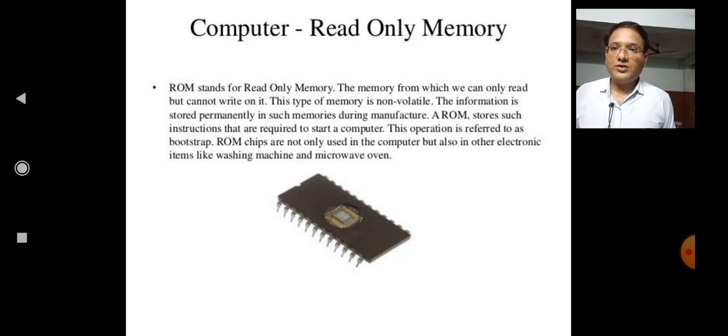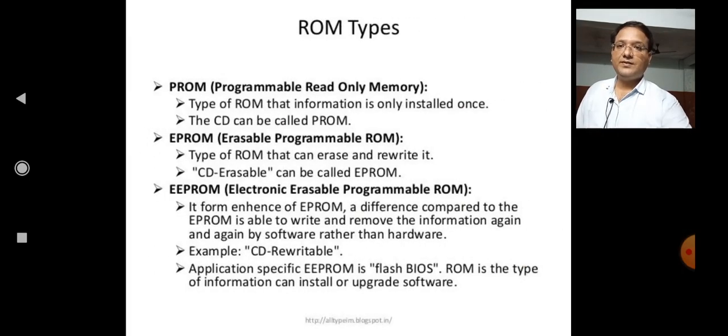A ROM stores such instructions that are required to start a computer. This operation is referred to as bootstrap. ROM chips are not only used in the computer but also in other electronic items like washing machines and microwave ovens. Now next, ROM types. There are three types of ROM: PROM, EPROM, EEPROM.